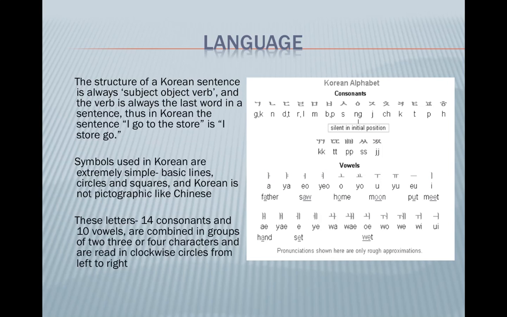Symbols used in Korean are extremely simple: basic lines, circles, and squares. And Korean is not pictographic like Chinese. These letters, 14 consonants and 10 vowels, are combined in groups of 2, 3, or 4 characters and are read in clockwise circles from left to right.